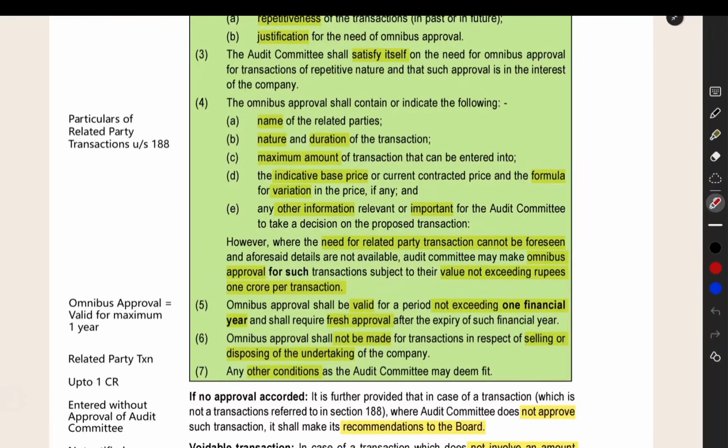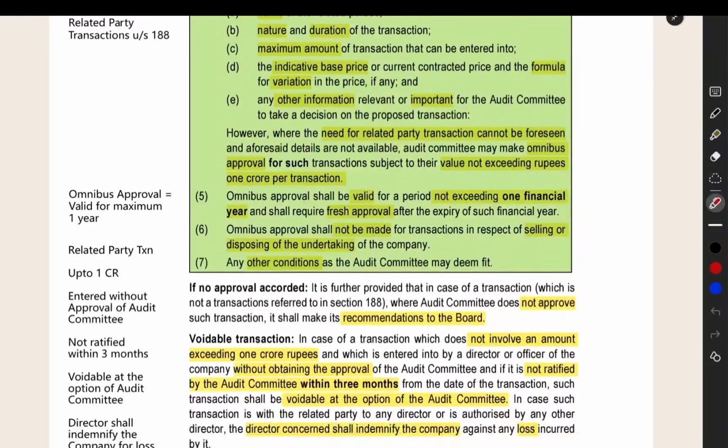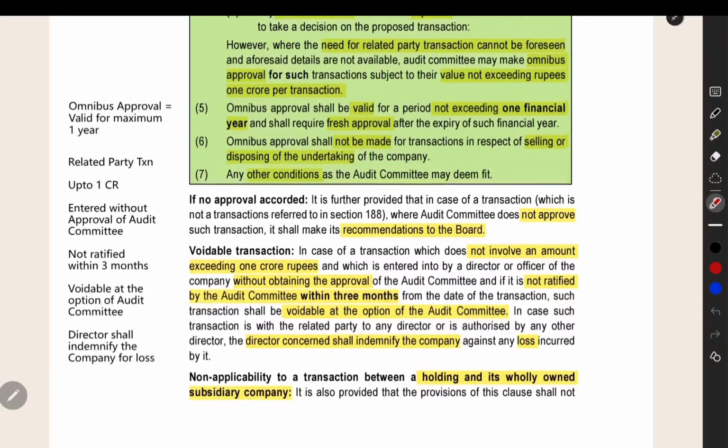With which related parties you can do the transaction, what all transactions you can do, like that some information will be given. Omnibus approval will be valid for a maximum of 1 year. It will be related to related party transactions up to 1 crore. More than 1 crore you cannot do using the omnibus approval. This 1 crore rupees is the limit per transaction.